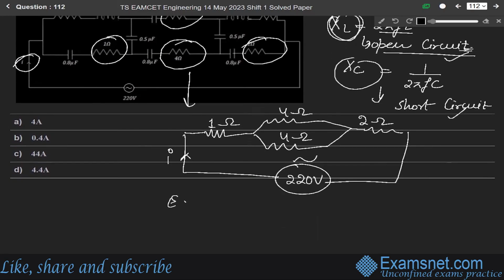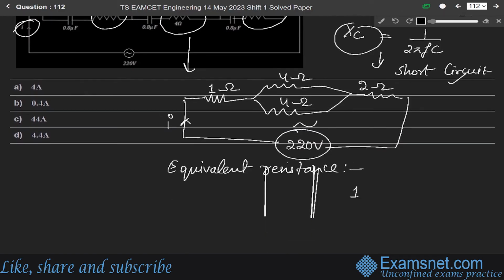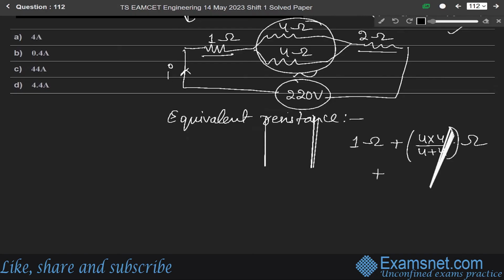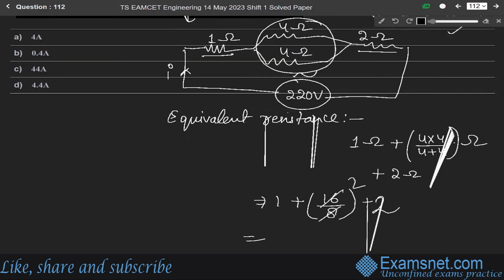Now the equivalent resistance for this circuit will be equal to what? 1 ohm plus these two in parallel, so it will be 4 into 4 over 4 plus 4 ohm, and plus this 2 ohm, since this whole combination and these three are in series. So it will be 1 plus 16 over 8, that is 2, plus 2, so it will be 5 ohm.